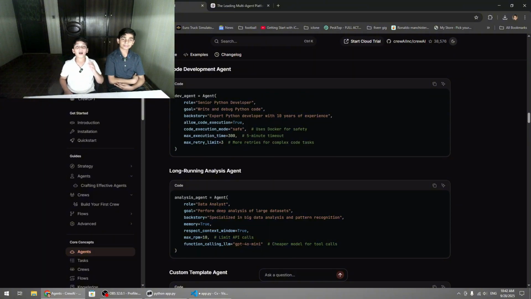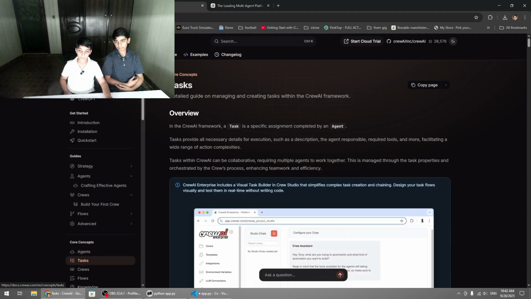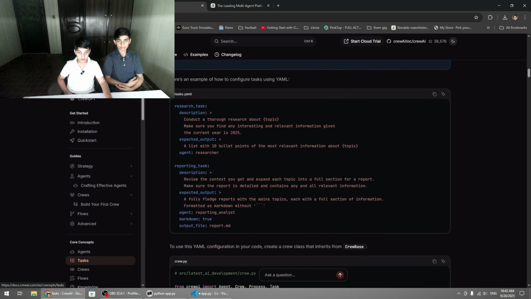So now I will show you how you give a task to the agent we have created. Let's go into the task page. We scroll down. As you can see, this is how we give a task to the agent we made. This is the task description: conduct a thorough research about the topic. Make sure you find any interesting and relevant information given the current year is 2025. The expected output is a list with 10 bullet points of the most relevant information about the topic, and the agent is researcher.